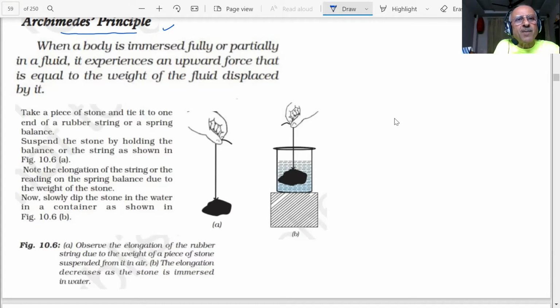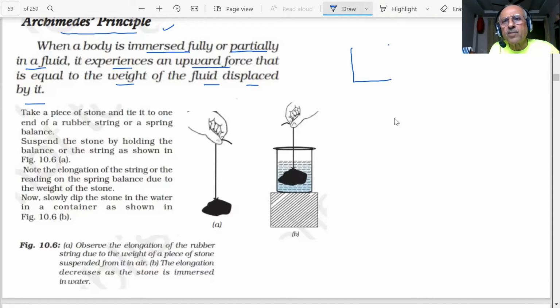What we are saying is, when a body is immersed fully or partially in a fluid, it experiences an upward force that is equal to the weight of the fluid displaced by it. This is the statement of Archimedes' principle. What does it mean, students? I am saying this.